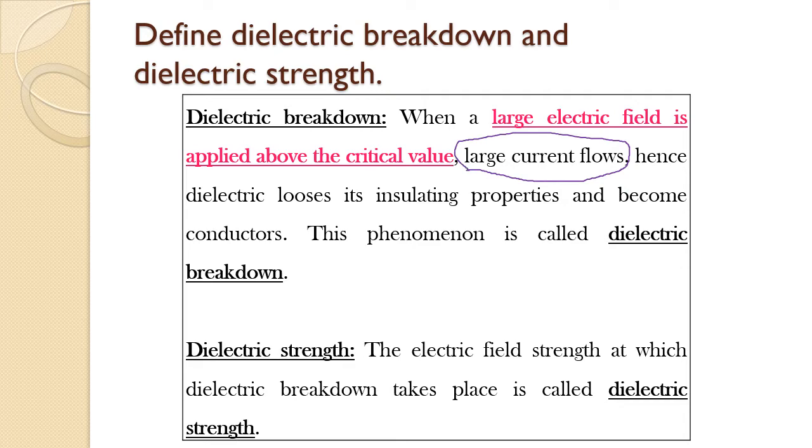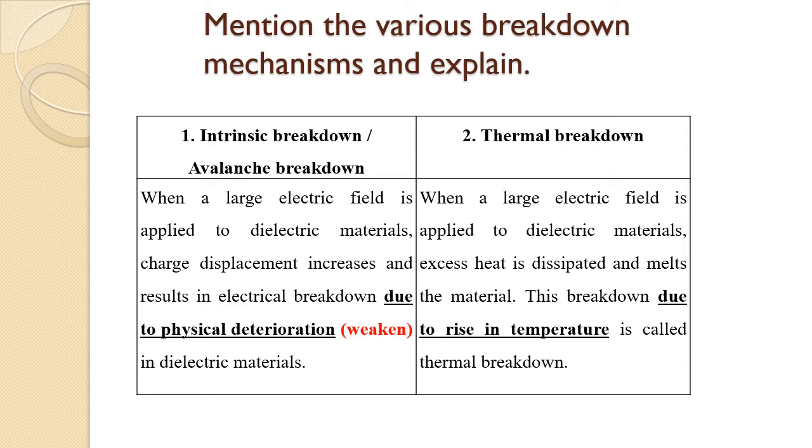At this point, the dielectric loses its insulating properties and becomes a conductor. This process is called dielectric breakdown. The normal insulating behavior breaks at this point and changes to that of a conductor. The electric field strength at which dielectric breakdown takes place is called dielectric strength. Based on the medium and other external factors, the breakdown mechanisms are of five types.